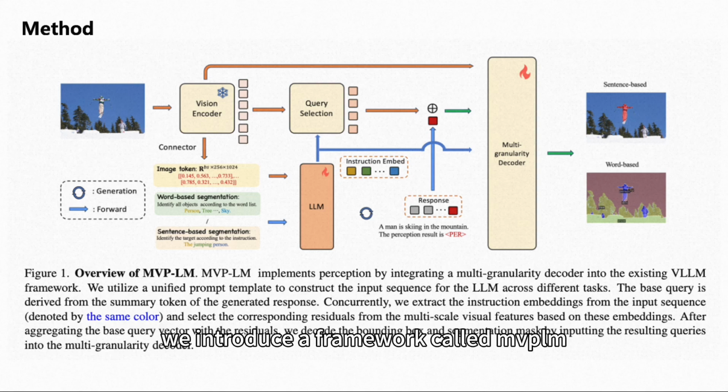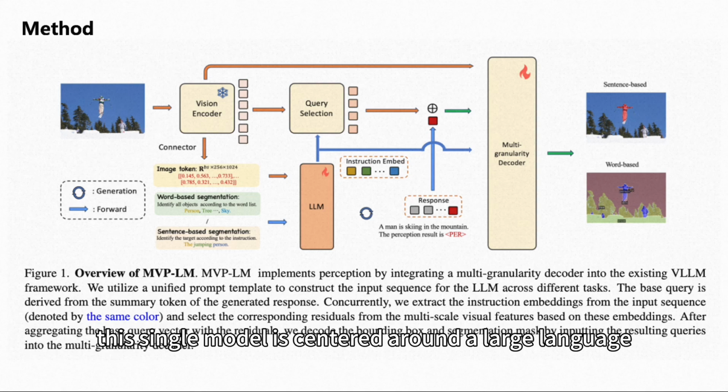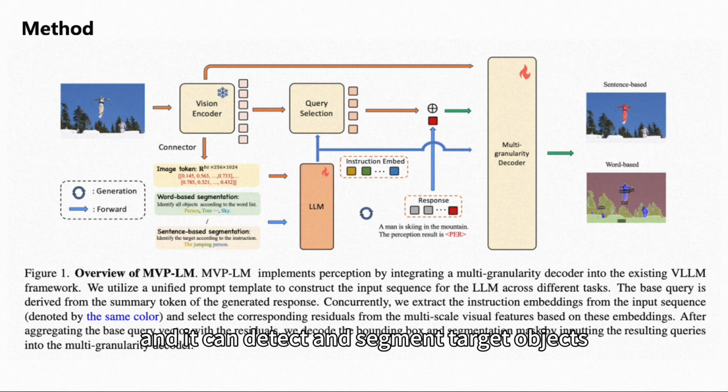We introduce a framework called MVPLM, short for multi-granular and versatile perception with large language models. This single model is centered around a large language model, LLM, and it can detect and segment target objects in response to any type of instruction, whether it's a keyword, a natural sentence, a bounding box task, or a mask-based task. To make this possible, we turn to a chain of thought AI-inspired data curation process.